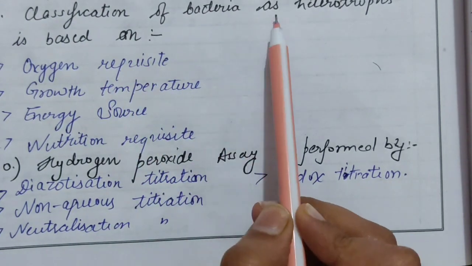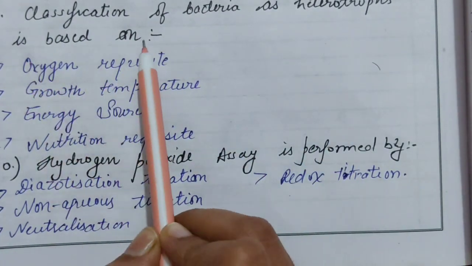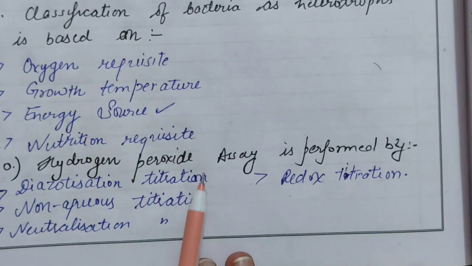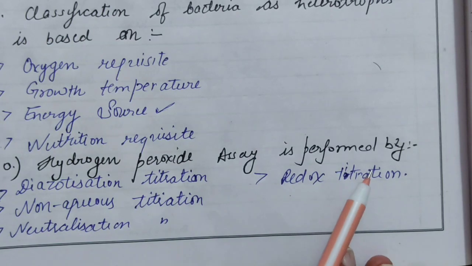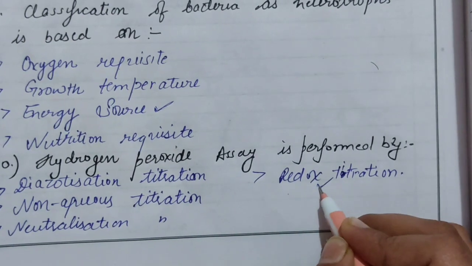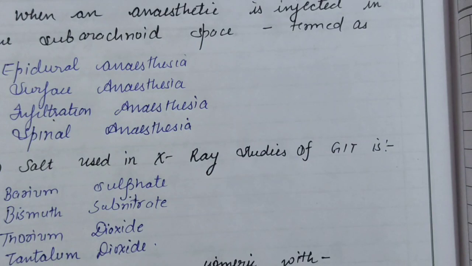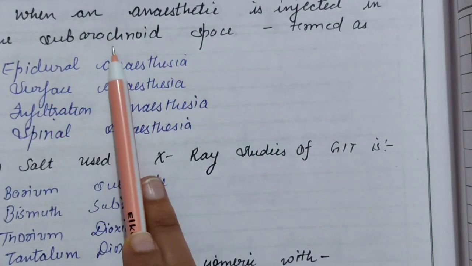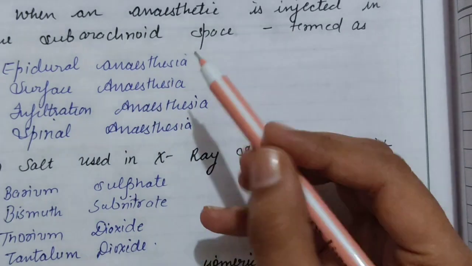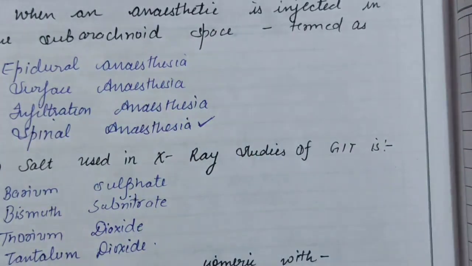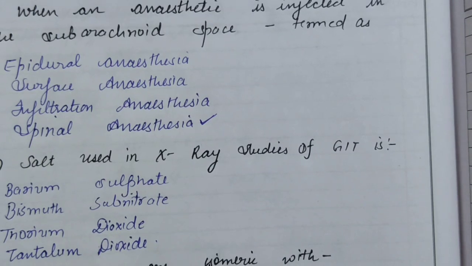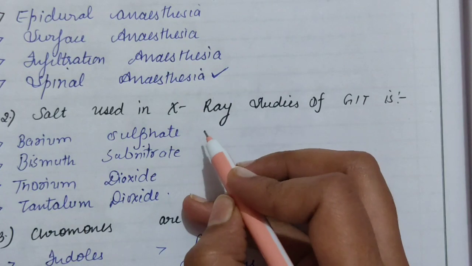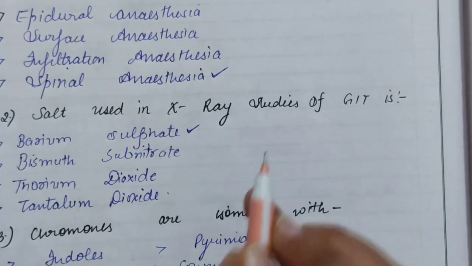Classification of bacteria as heterotrophs is based on energy sources. Hydrogen peroxide assay is performed by redox titration. When an anesthetic is injected in subarachnoid space, it is termed as spinal anesthesia. Salt used in X-ray studies of GIT is barium sulfate.